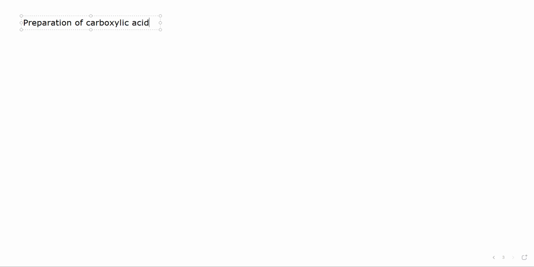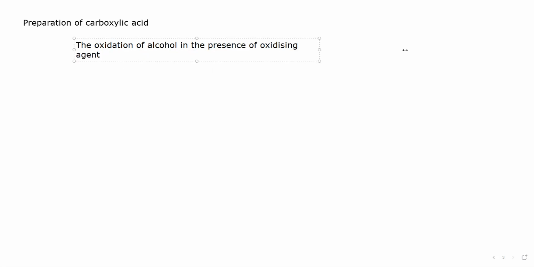Just now we did the oxidation of alcohol in the presence of an oxidizing agent such as potassium dichromate 6 or potassium manganate.